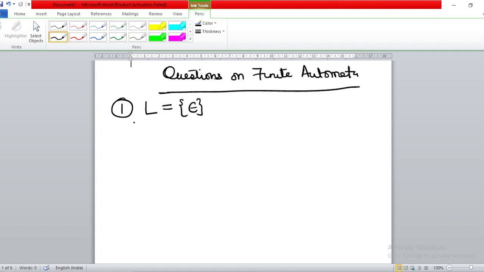The first we will start with very basic questions, and then slowly and gradually I will move over to a bit harder questions, right? So the first question is that you have to build a finite automata which accepts this language: null. Now there are two ways by which a question can be given to you. It can be given in a statement form, like construct a finite automata which accepts only the null string, or it can be written like this, that L is equal to null. L means the language. The language contains only the null string.